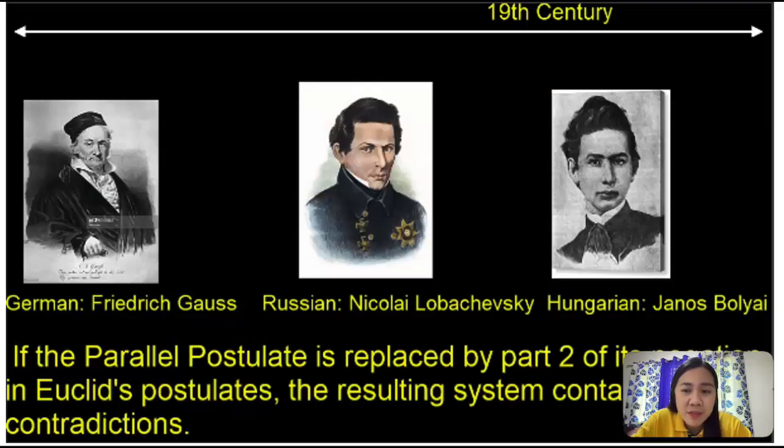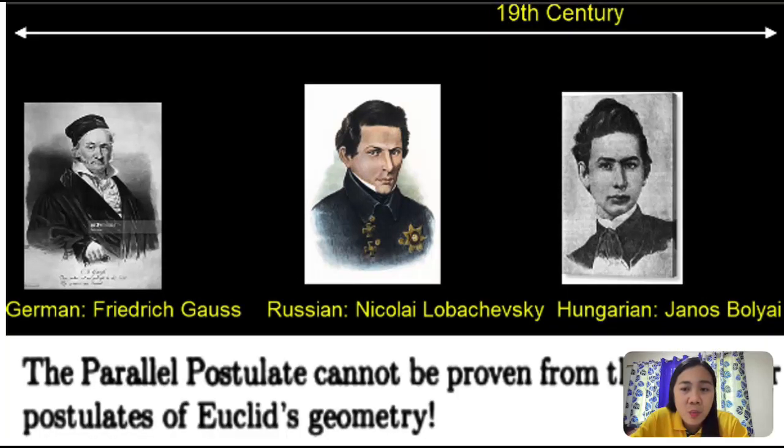All of them came to the same surprising conclusion. If the parallel postulate is replaced by part of its negation in Euclid's postulates, the resulting system contains no contradictions. That settled, once and for all, the 2,000-year-old question about Euclid's fifth postulate. The parallel postulate cannot be proven from the other four postulates of Euclid's geometry. This is the period where geometry was liberated from two- or three-dimensional concepts to other dimensions.